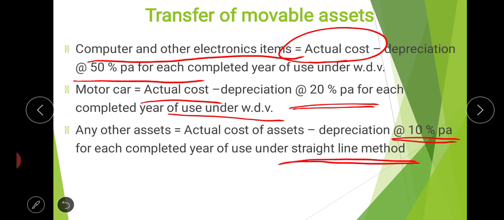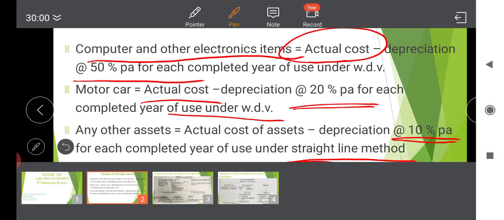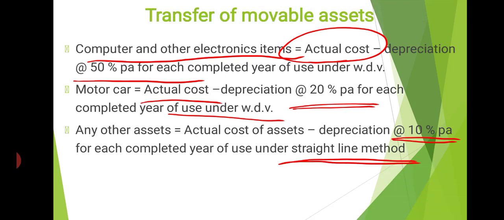Please listen, these are the important things we have to bear in mind while calculating the perquisite value of transfer of movable assets. We have categorized these movable assets into three: computer and other electronic items, motor car, and any other assets. Getting? So that's all about the transfer of movable assets.